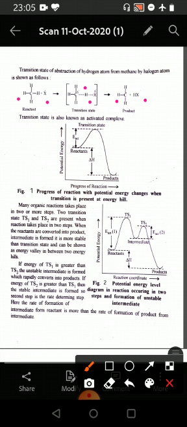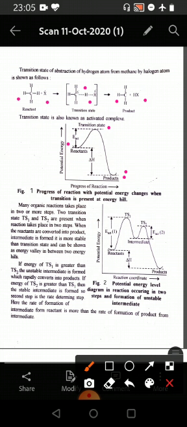So if we see the energy profile diagram, on the x-axis we take progressive reaction and on the y-axis we take potential energy. The reactants are at a higher energy than the product in the potential energy diagram. So these reactants after some time form a transition state, and at this transition state if the energy of the molecules is about equal to or greater than the energy of activation, then they give rise to the products, and if not, then they are converted back to reactants.